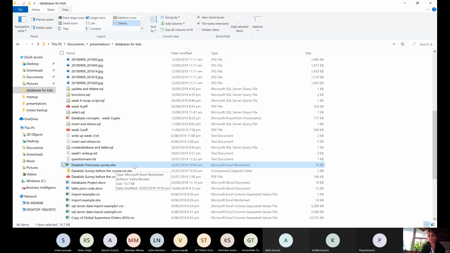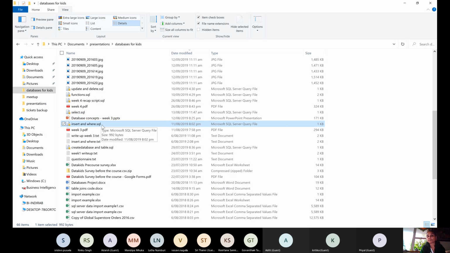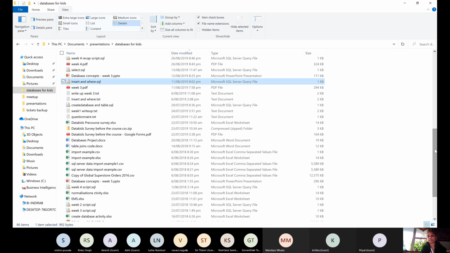This is a PowerPoint file. The extension is .pptx. And whatever code you write in Management Studio, SSMS, what is the extension for that? Dot SQL. .SQL is for all SQL related queries.